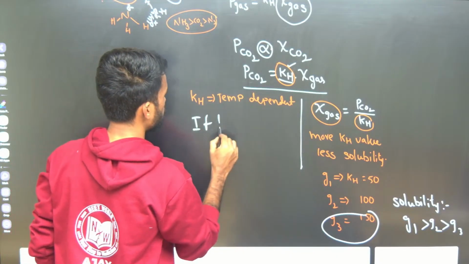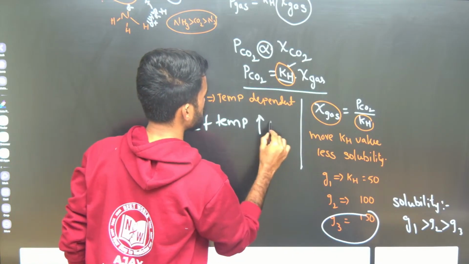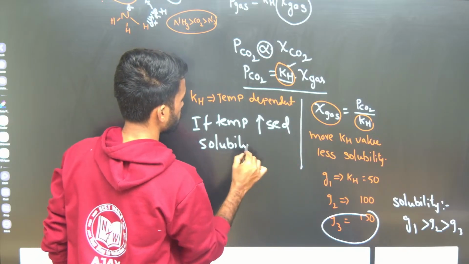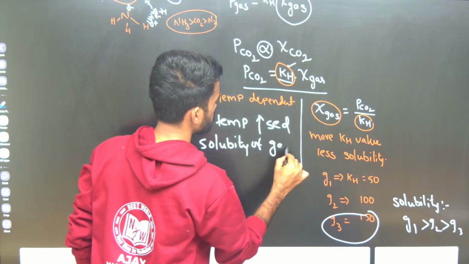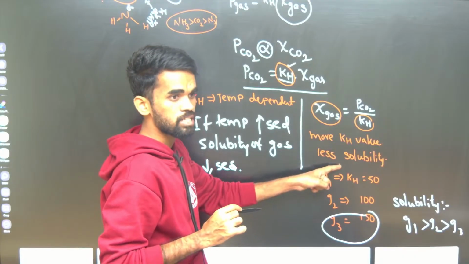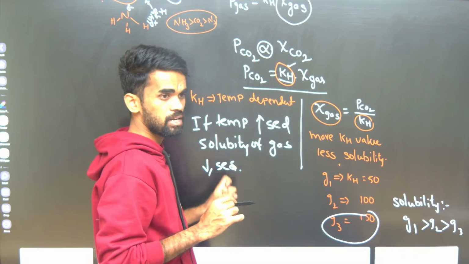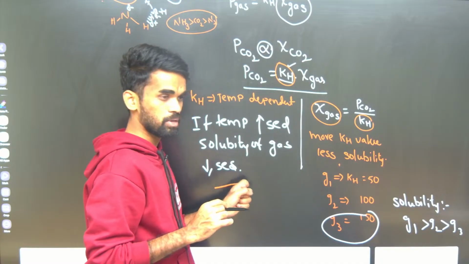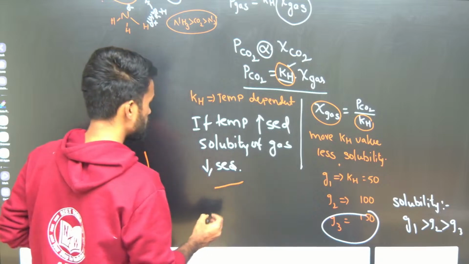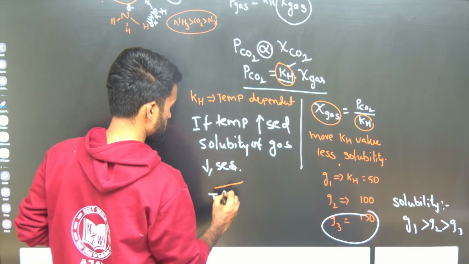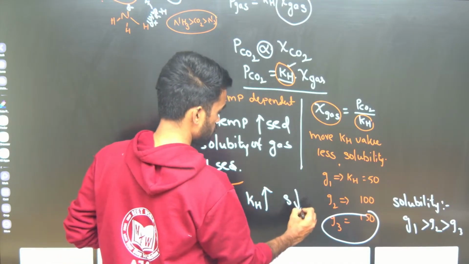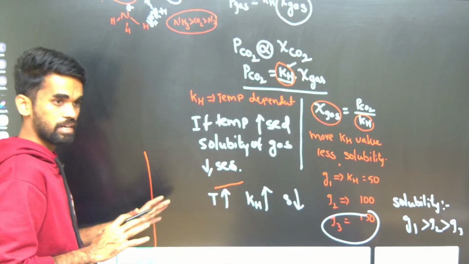So if temperature is increased, solubility of gas decreases. Higher KH, lower solubility. More temperature, less solubility. It means if temperature is greater, the KH value is also greater, but solubility is less. You can relate this in this way also.